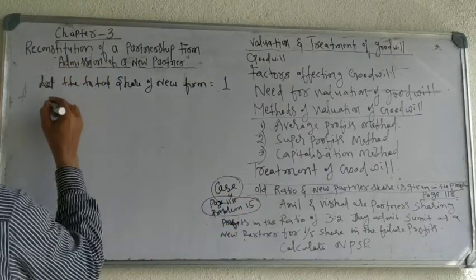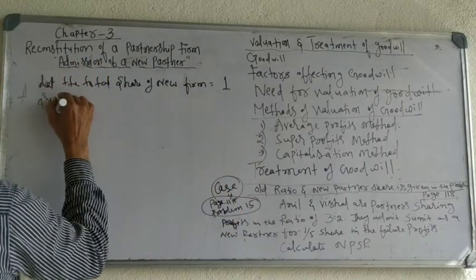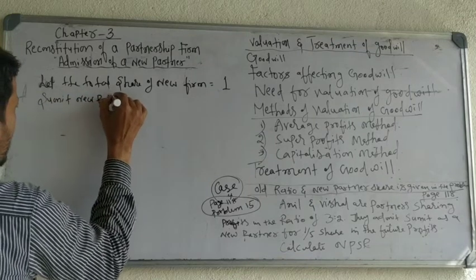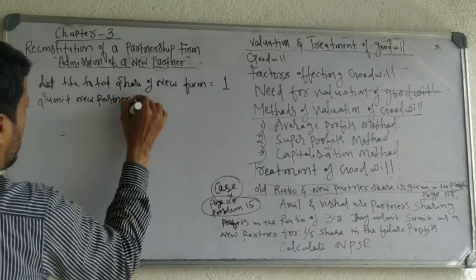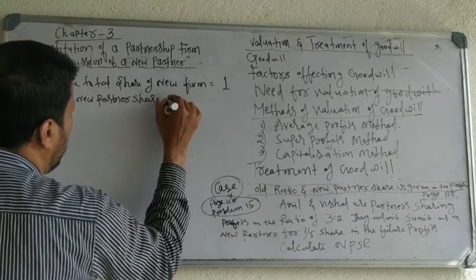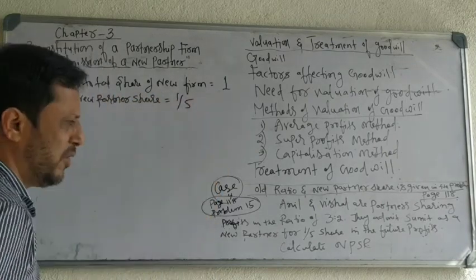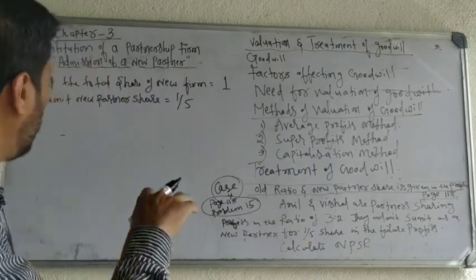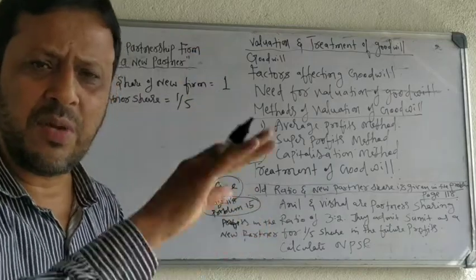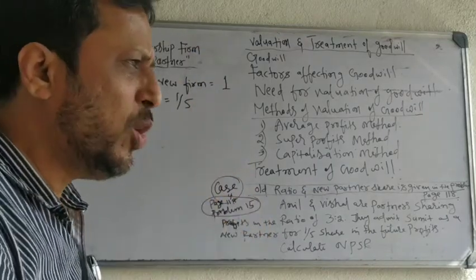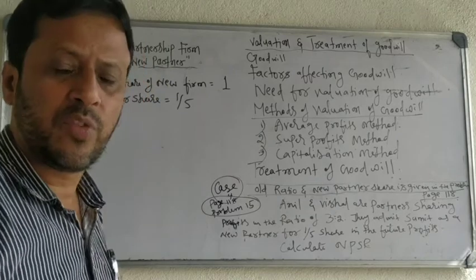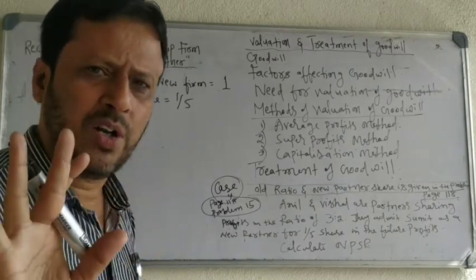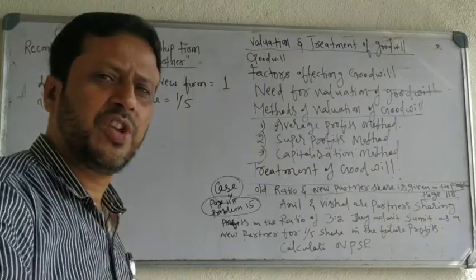New partner Sumit's share equals 1/5. The new partner share is given in the problem as 1/5. The total share of all three partners is 1, and the new partner's share is 1/5. That means out of 5 parts, the new partner's share is 1 part.